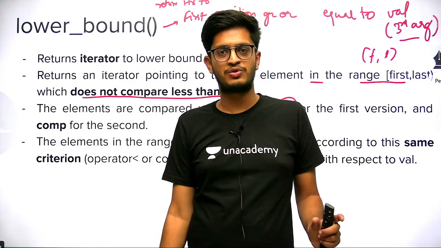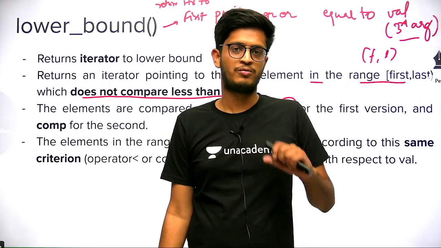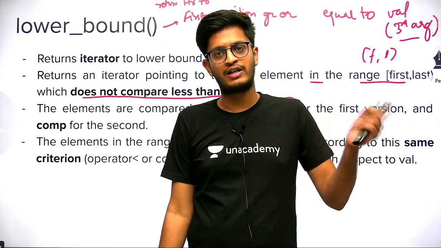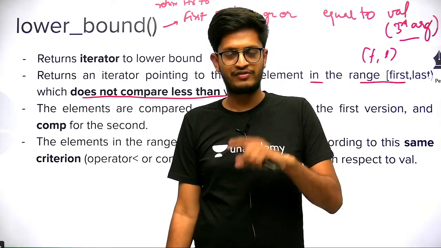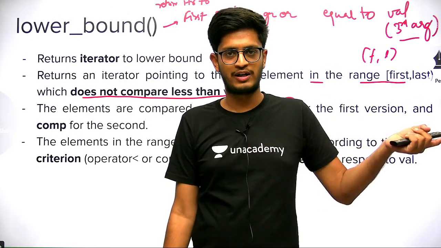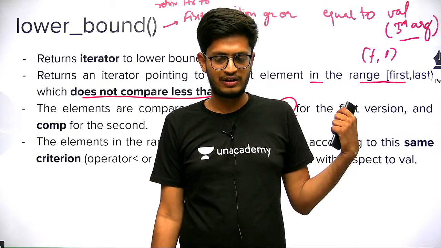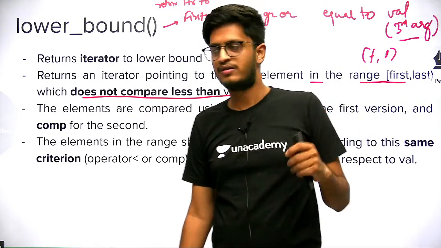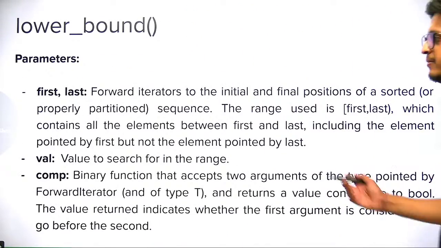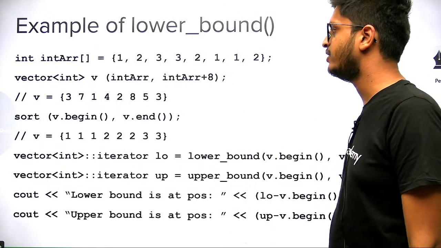The sequence which you are using to find the lower bound should be already sorted, and the sorting algorithm should be the same. If you are using the first syntax, you have to use the first syntax for sorting. If you are using the second syntax, you have to pass the same comparator function as the fourth argument in lower bound. So the arguments are the same: first and last, val and comparator.